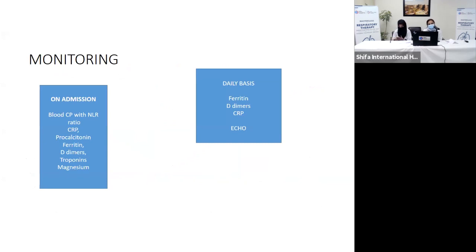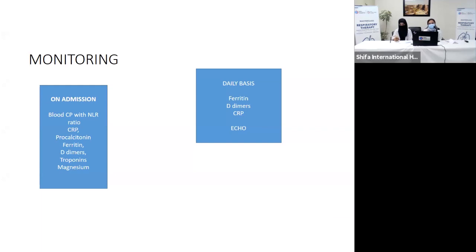Regarding monitoring, whenever we have an admission, or we are seeing a patient with suspicion of COVID-19, we would like to perform a few tests, which include a complete blood picture. In this, we would like to see the neutrophil to lymphocyte ratio, C-reactive protein, procalcitonin levels, D-dimers, and magnesium. Then, on a daily basis, we need to monitor ferritin levels, D-dimers, and C-reactive protein.